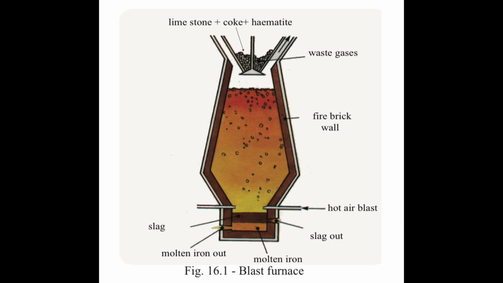So at the beginning we are going to insert limestone, which is CaCO3, coke, which is carbon, and hematite, which is Fe2O3 for this process, right? So you can observe how the molten iron is being made and how the slag is being made and how the molten iron or the slag is being removed from the setup, right?